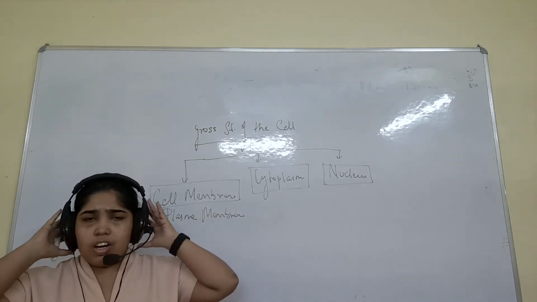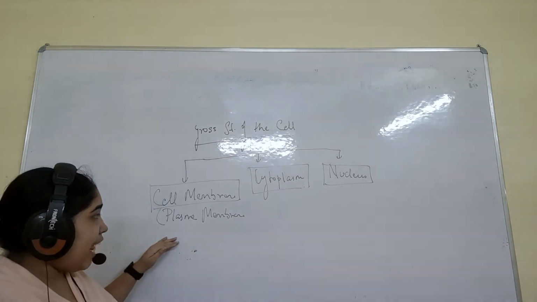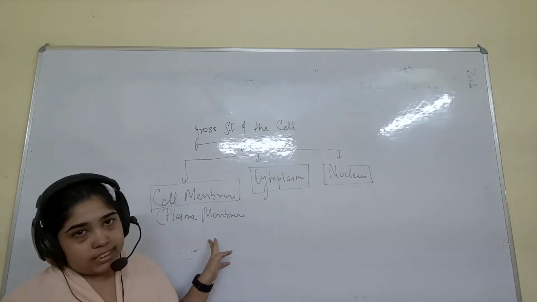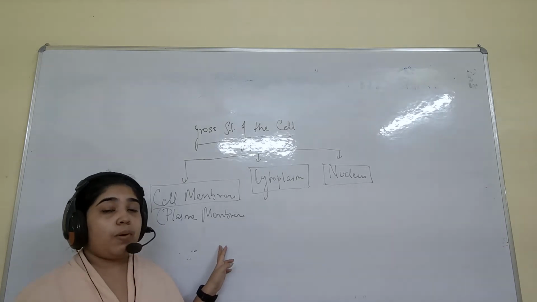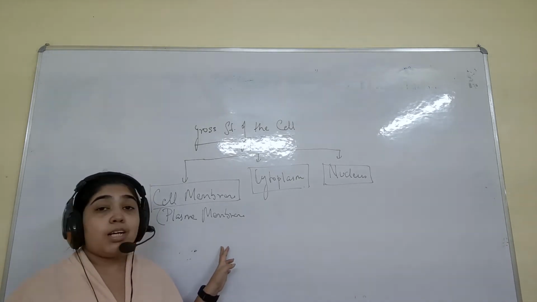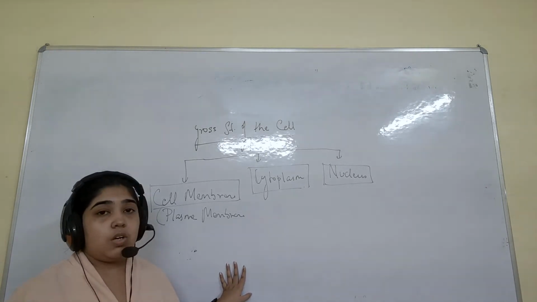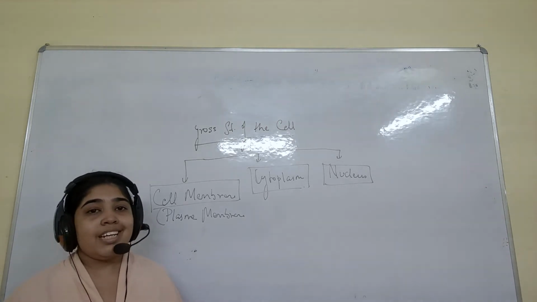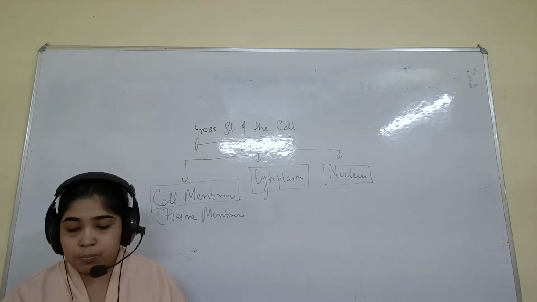I think you've also heard about the cell wall, isn't it? Understand that the cell membrane is present both in animal cell and in plant cell. But the cell wall is present only in plant cell. If somebody asks whether the cell wall is present in animal cell, you will say no, the cell wall is present only in plant cell. Clear?